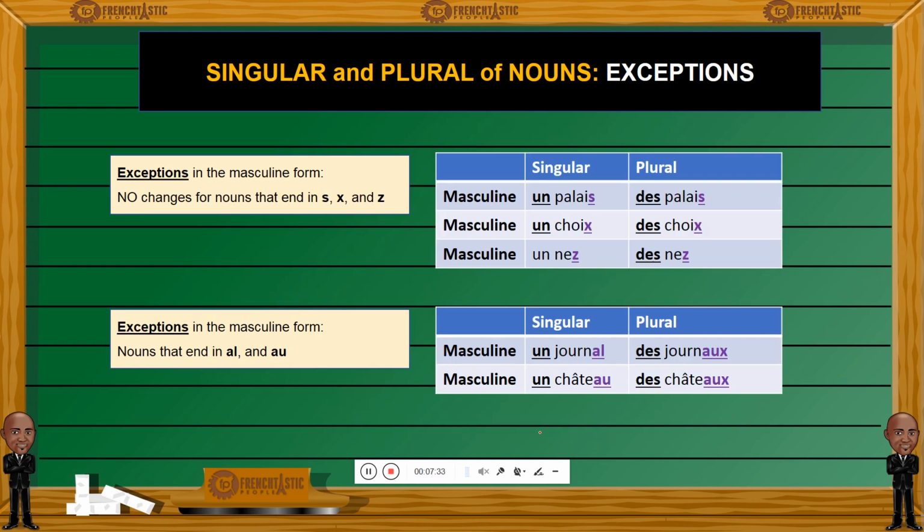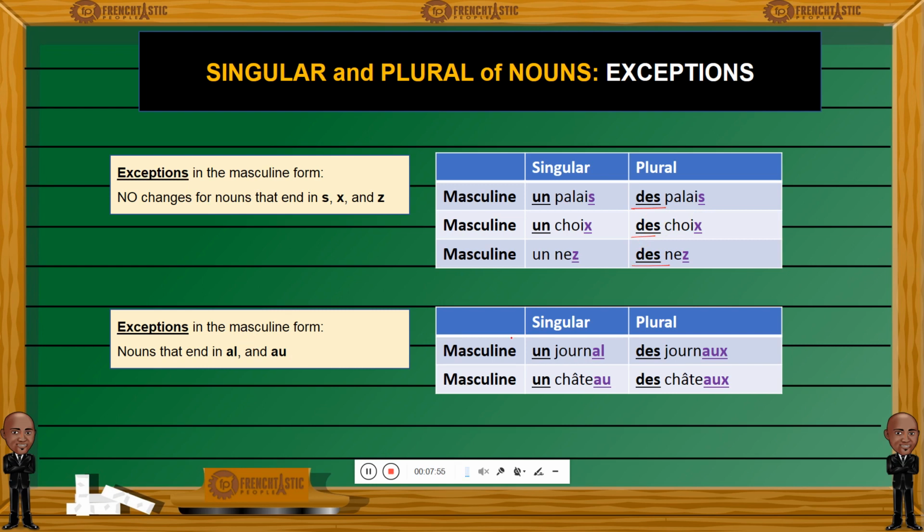Okay, so these were the exceptions. S, X, Z. These will not change from the singular to the plural. However, the articles that accompany those nouns will be changed in the plural form.